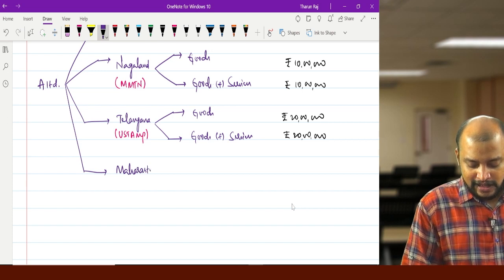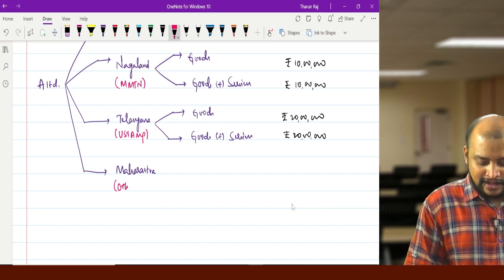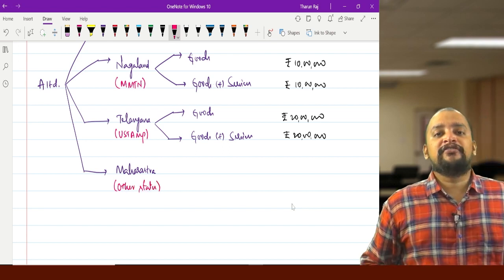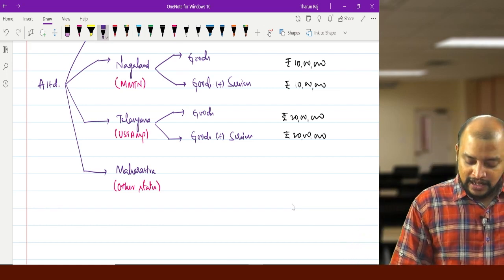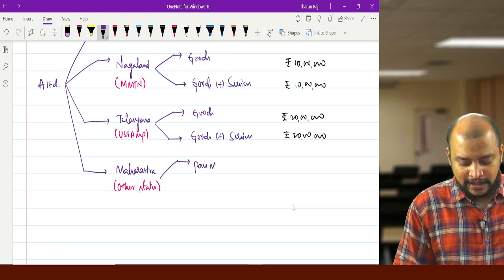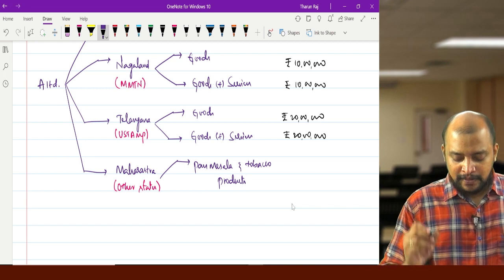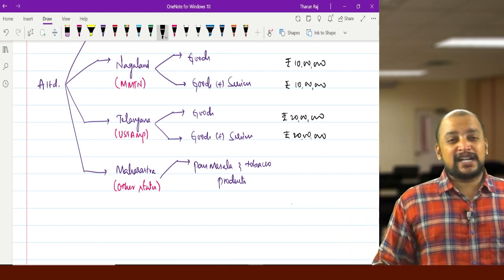In Maharashtra, they are exclusively engaged in supply of pan masala and tobacco products. They are dealing only in pan masala and tobacco products. Then the limit of 40 lakhs will not be applicable.